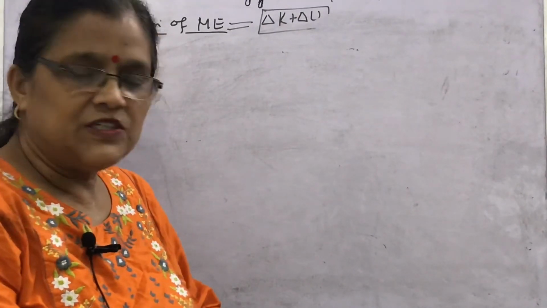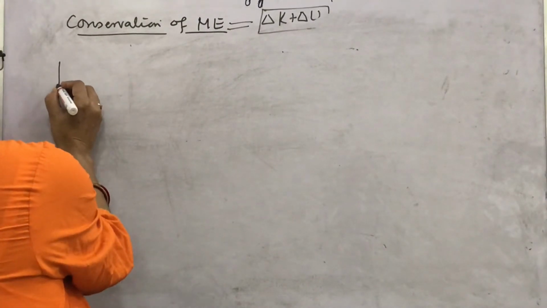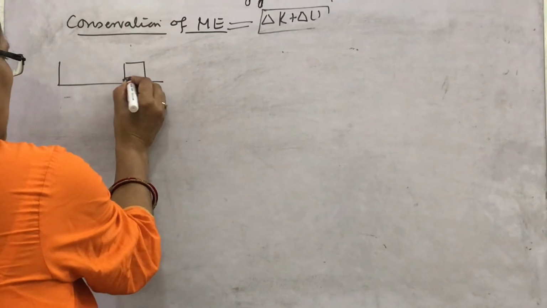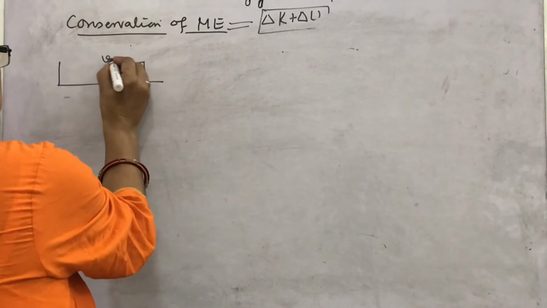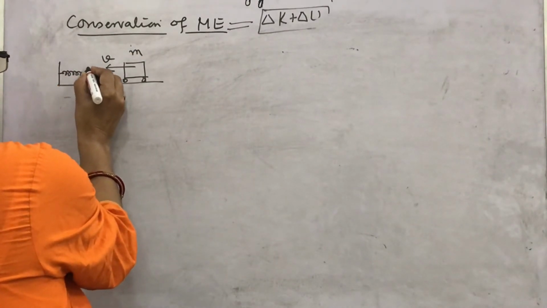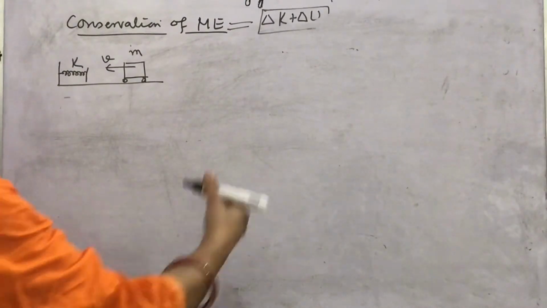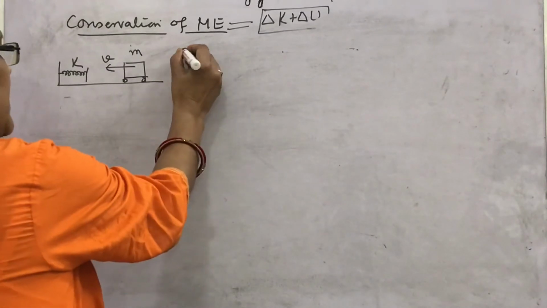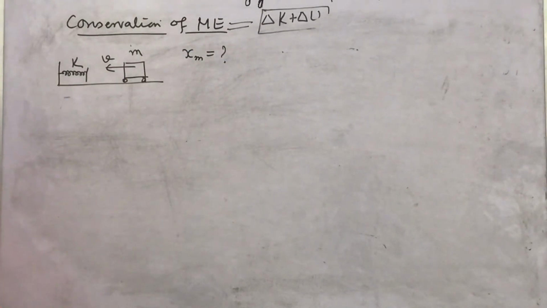If there is a question where a vehicle is running in this direction with certain speed, its mass is given, and it presses a spring whose force constant k is given, find the maximum compression in the spring when it hits the spring.